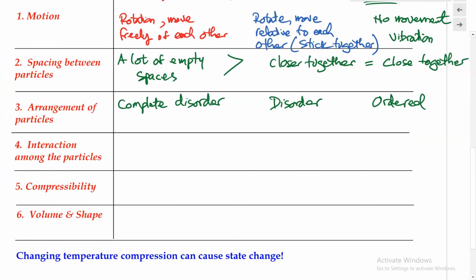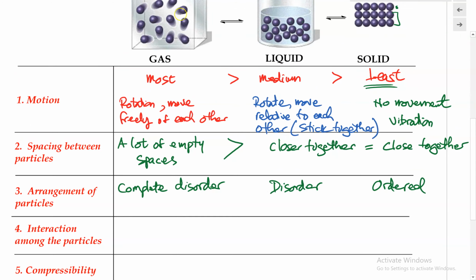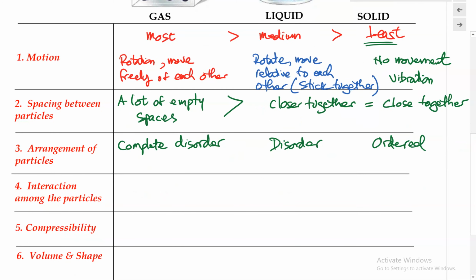And the fourth characteristic, the interactions among the particles. When it comes down to the gaseous state, each of these particles do not interact with each other. So they move around and they may collide into each other. And other than that collision, one particle is not sticking to another gas particle. So basically, there's no interactions between the particles except during collisions. So none except during collision.